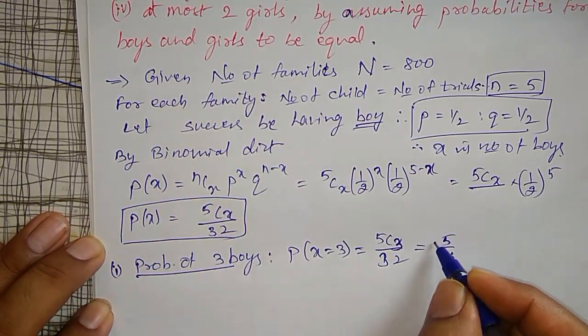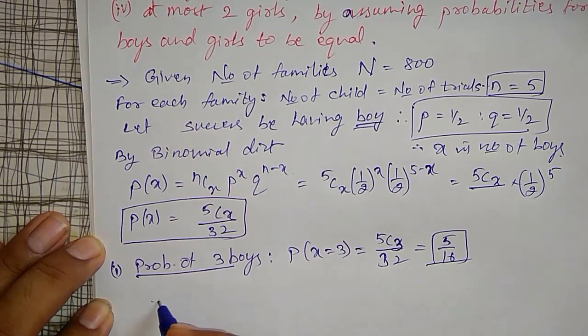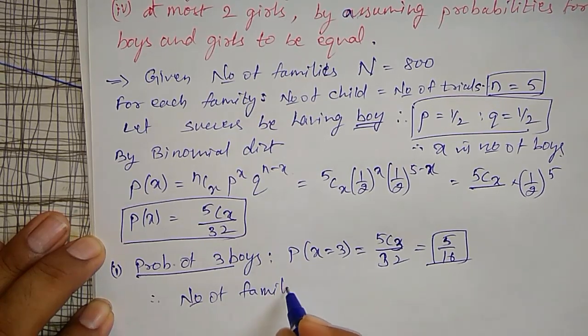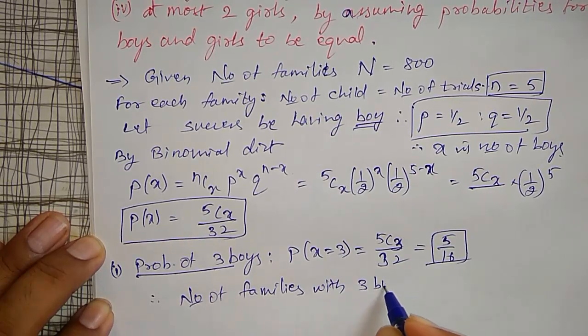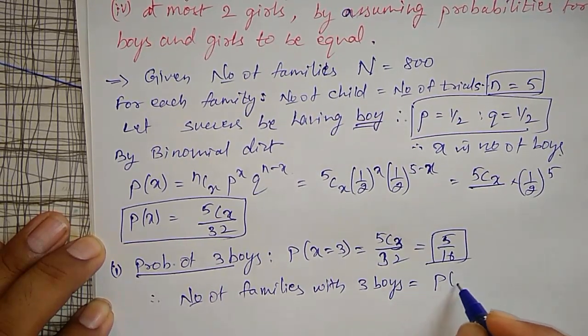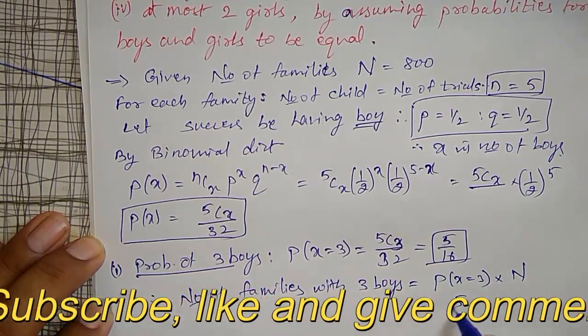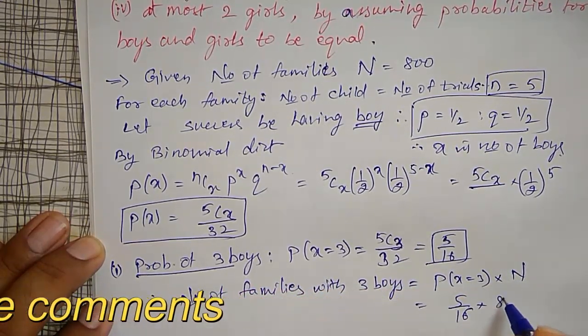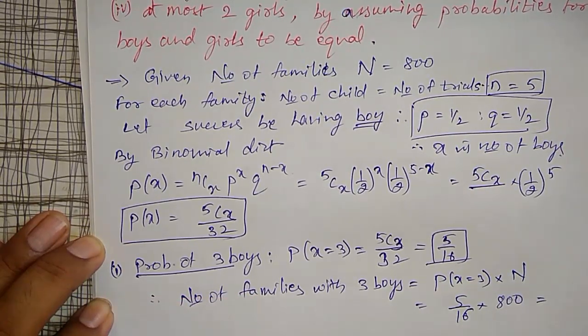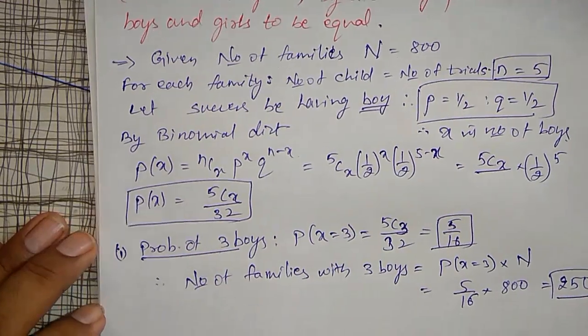Therefore, number of families with 3 boys is probability of x equal to 3 into N, 5 by 16 into 800, which is 250. 250 families will have 3 boys.